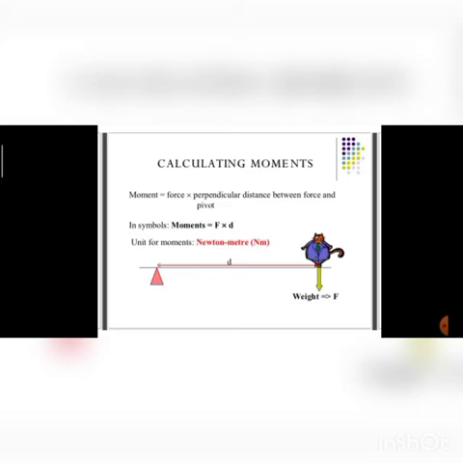Their product will give us moment, and if we have to calculate its SI unit, then what is the unit of force? Newton. And what will be the unit of distance? Meter. So in the formula they are multiplied, so their units will also be multiplied. So the unit of moment will become Newton meter. From the formula itself we can derive the unit. So the formula for moment is force into distance, and their unit is Newton into meter. So by using this formula we can calculate moment, right?